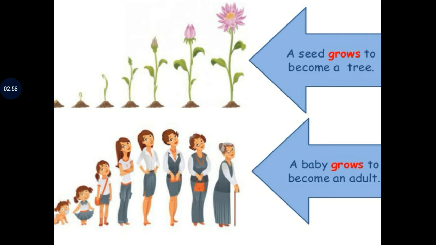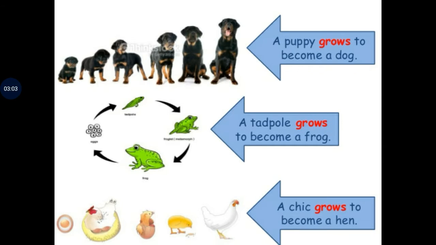A seed grows to become a tree. A baby grows to become an adult. A puppy grows to become a dog. A tadpole grows to become a frog. A chick grows to become a hen. All the animals, birds, and human beings grow.